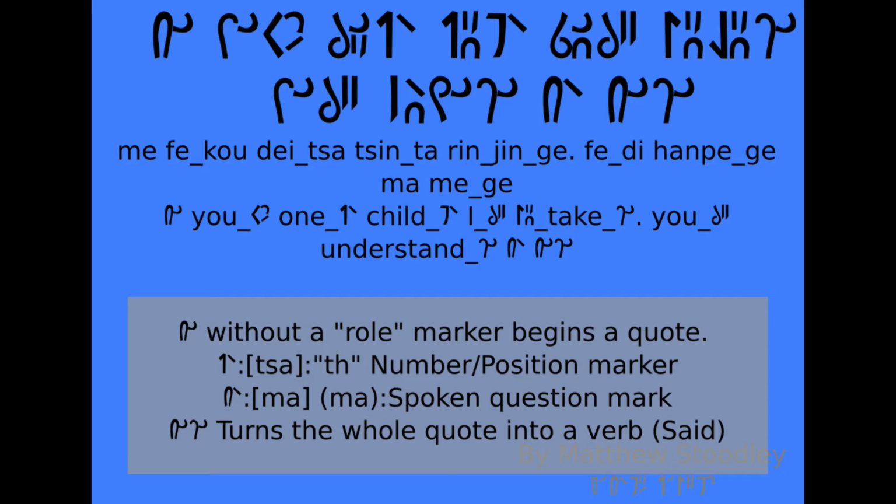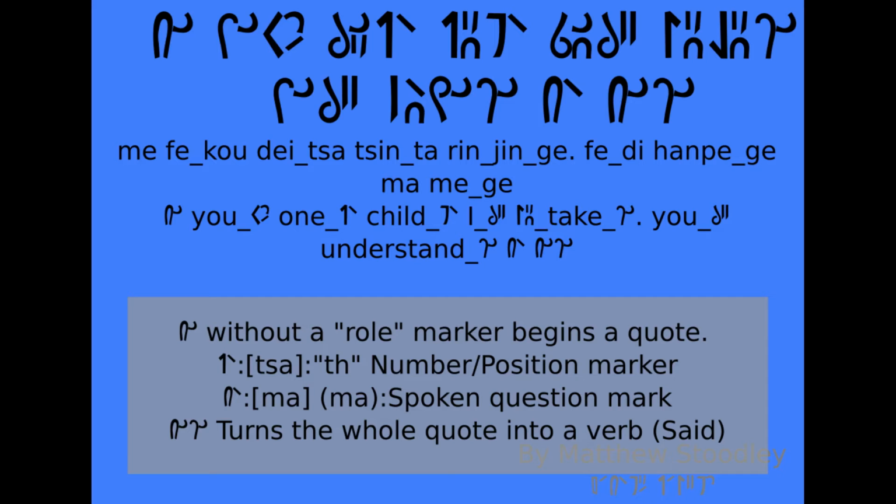So me opens a quote. Your first child I will take. Do you understand? She said meta. Now, if we have me without a role marker, that can begin a quote. And this allows us to wrap multiple sentences in a single quote. Ta is a position marker, and for numbers that's roughly equivalent to the th ending of a number, fourth, for example, fourth position.